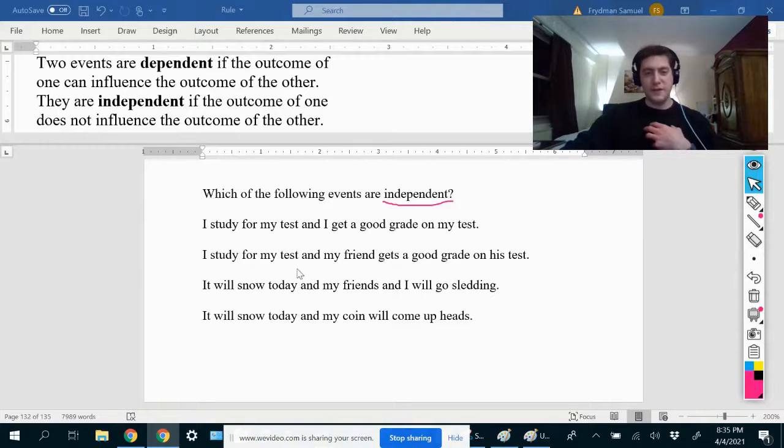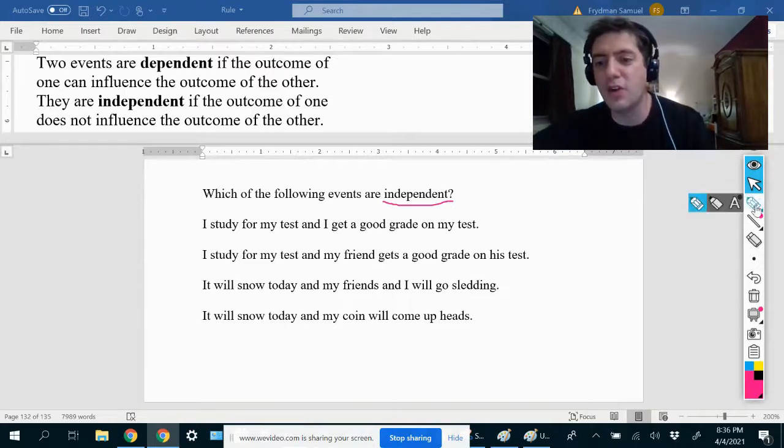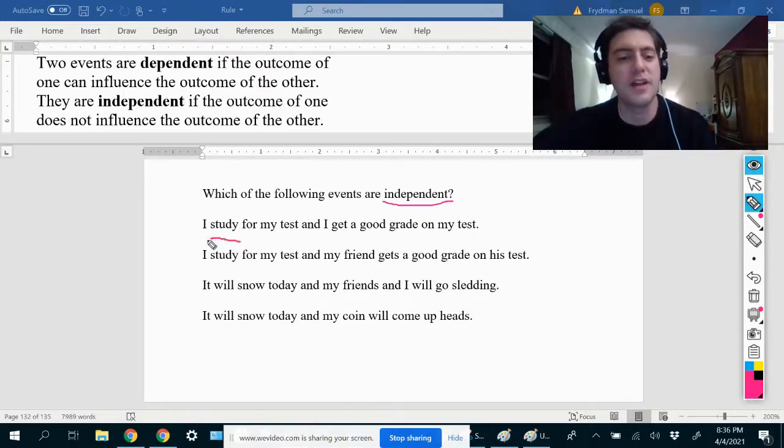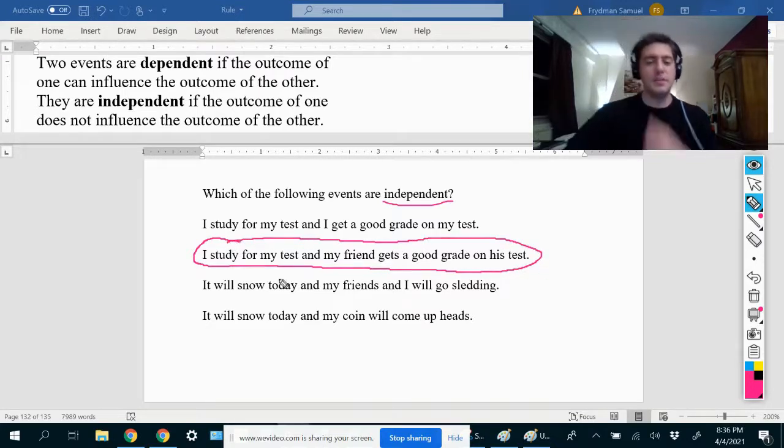So if I study for my test, that has nothing to do with the grade that my friend gets. So these two things would be independent. Me studying for my test does not have any influence at all on the grade that my friend gets. So these are independent events.